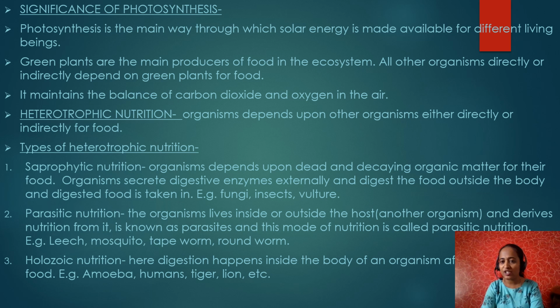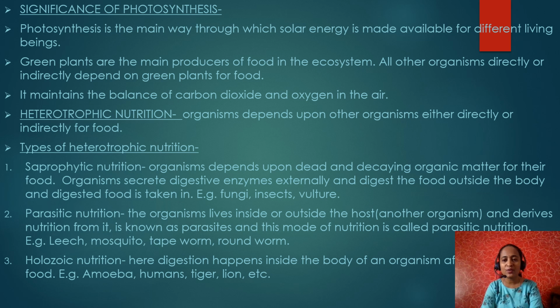Whereas respiration is a continuous process, taking place both daytime as well as nighttime, and plants utilize oxygen for it. So photosynthesis and respiration are always opposite processes. During photosynthesis, carbon dioxide is utilized. During respiration, oxygen is utilized and carbon dioxide is released, and vice versa.